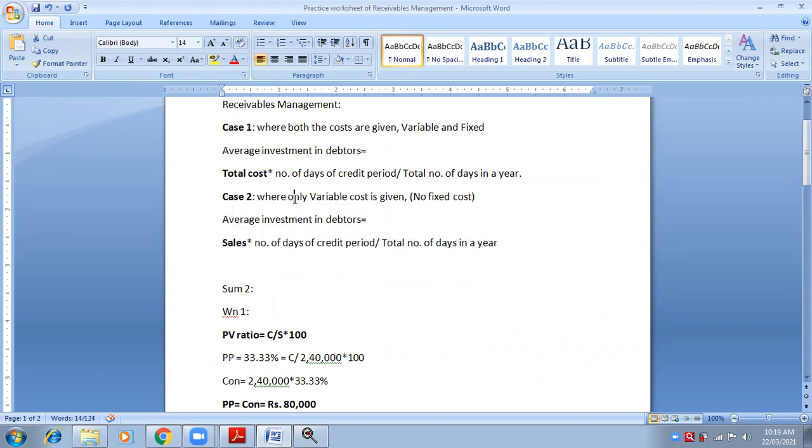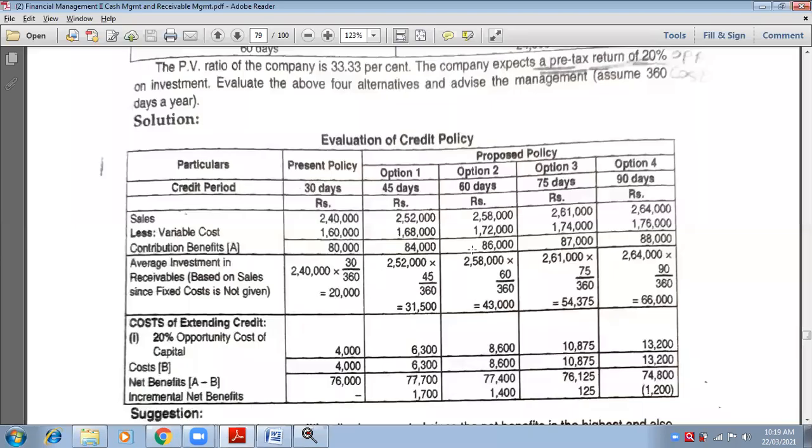Why does formula number 2 have to be applied in this sum? Because fixed cost is not given, only variable cost is given. So when only variable cost is given, you have to take the base of sales. Write down in the bracket, as you see on the screen: average investment in receivables or debtors, it is one and the same thing. Bracket, based on sales, since fixed cost is not given.